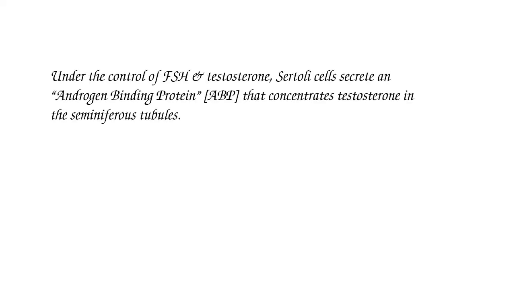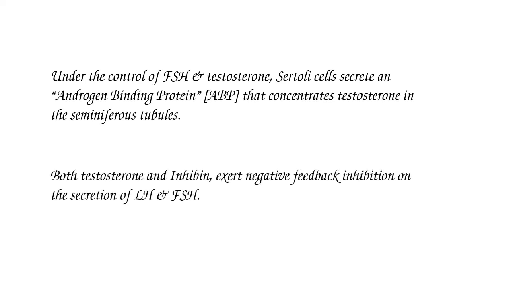Under the control of follicle stimulating hormone and testosterone, Sertoli cells secrete an androgen binding protein, ABP, that concentrates testosterone in the seminiferous tubules. Both testosterone and inhibin, which is secreted by Sertoli cells, exert negative feedback inhibition on the secretion of LH and FSH.